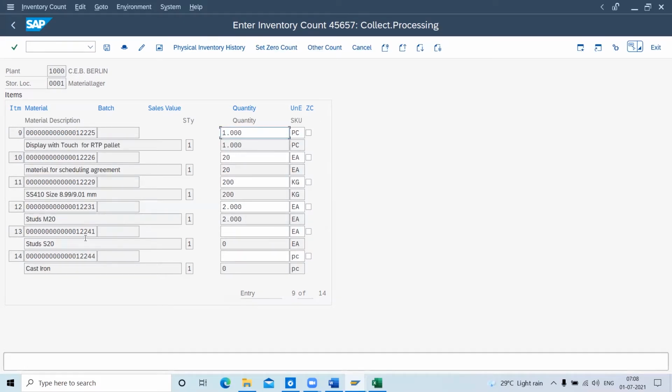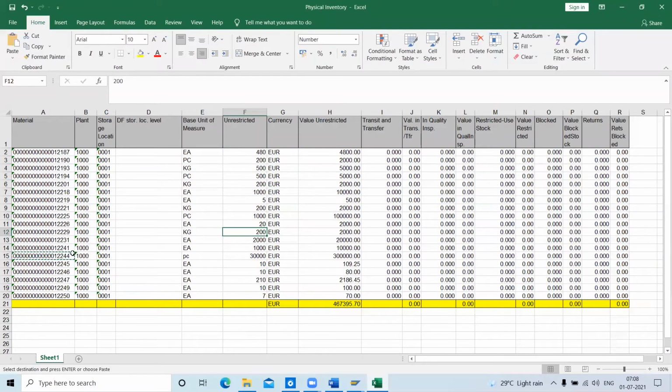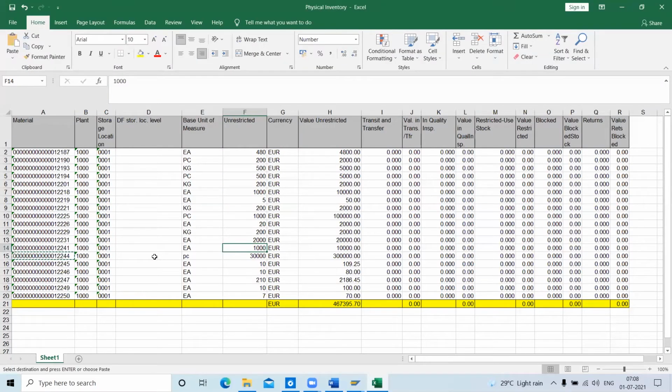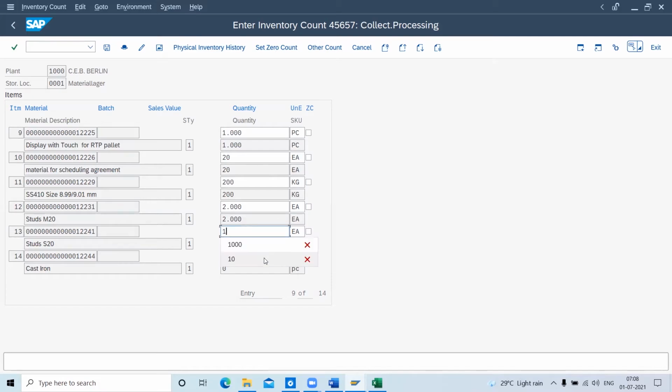So remaining are 12241 and 12240. 12241 is like 31, I entered 2000. 1000, and this 44 is like 30,000. 1000, and this is 30,000. Okay, let me enter.